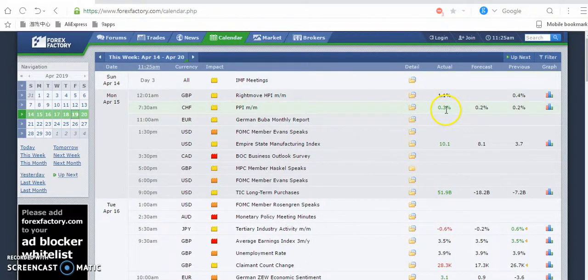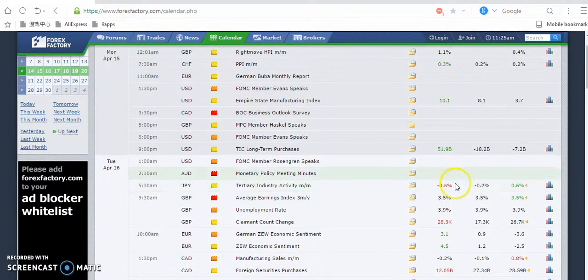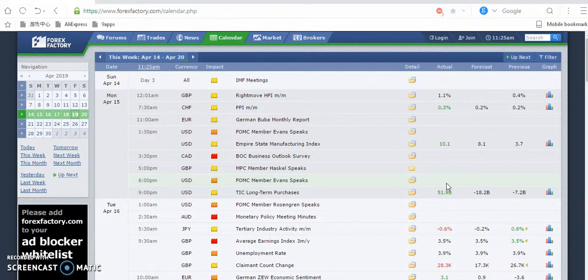When the actual is green, it means that the news is good for that currency. When the actual is red, it means that the news is very bad for that currency. Just take note of that particular information. When it's green, it's good. When it's red, it's bad, right? So now, when you go higher, I will be teaching you, under advanced class, you have to know about deviation and the rest. But deviation is the difference between the actual and the forecast, right? The actual and the forecast, whatever happens, the difference is called deviation. I will teach you on deviation very well in advanced class, not this class. This is for fundamental class.